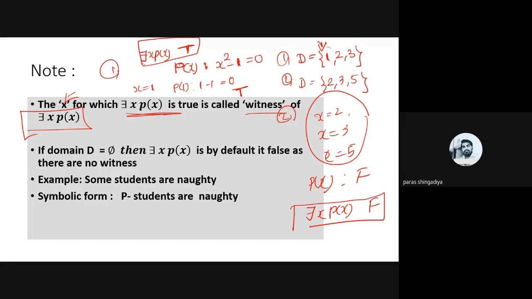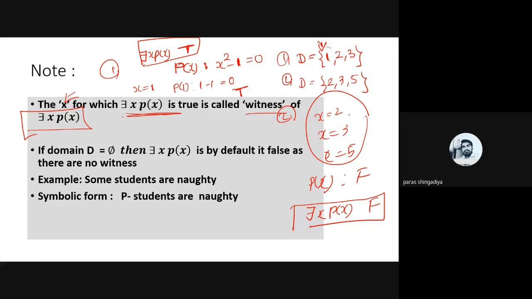And here in the first domain, there is one value where P(x) becomes true. Only a single value is required to say whether it is true or not. If it becomes true, then the answer of the existential quantifier will be true, and if it becomes false for all values, then the answer of the existential quantifier will be false.